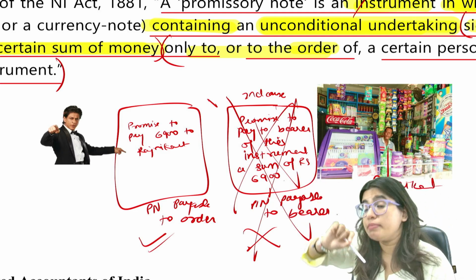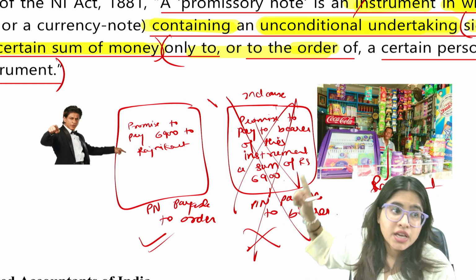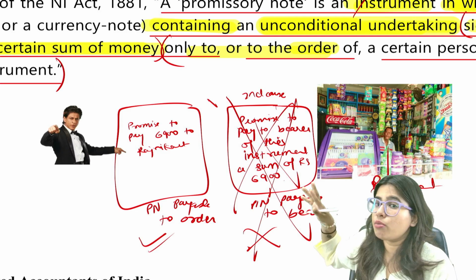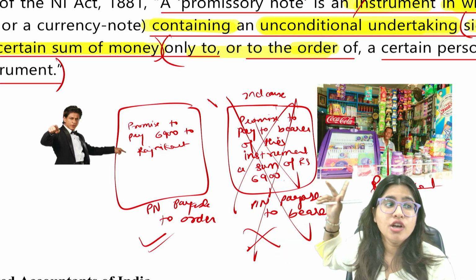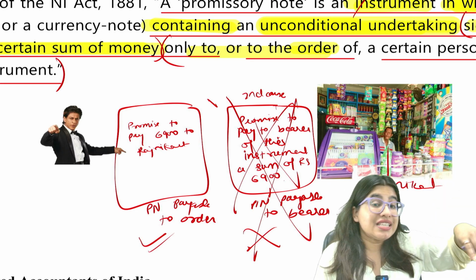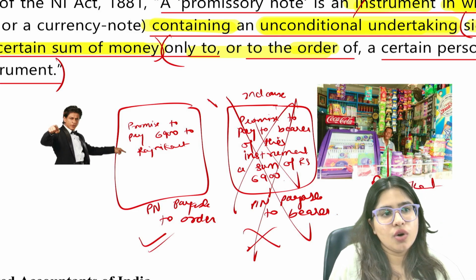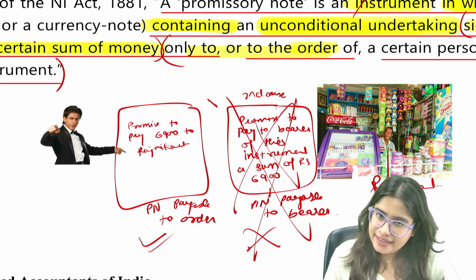Maker is the person who is making the promissory note and who is making a promise to pay the money. In our example, Shah Rukh Khan is making the promise to pay a sum of rupees 6,900. So Shah Rukh Khan is the maker, and this shopkeeper Rajnikant is going to receive the payment, so he will be known as the payee. Are we clear with this?